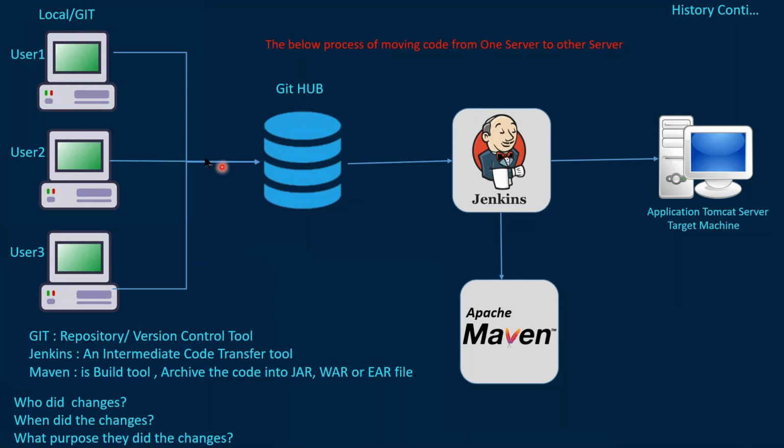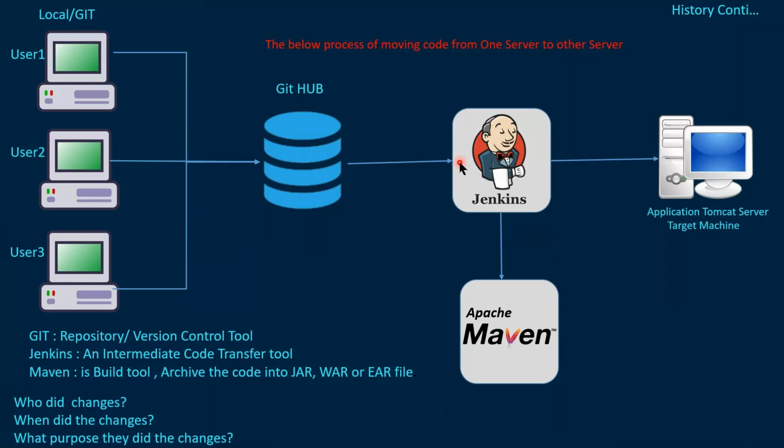So in local Git, the developer develops the code. Once development is completed, they push the code to GitHub. GitHub is the remote server. Once the code is moved to GitHub, in this flow, our next tool is Jenkins. Jenkins will take the code and convert it into one artifact by using Maven. What is an artifact? Like a binary file. Whatever raw code is available in GitHub will be taken by Jenkins. Jenkins is a CI/CD tool. To automate activities, we use Jenkins, right?